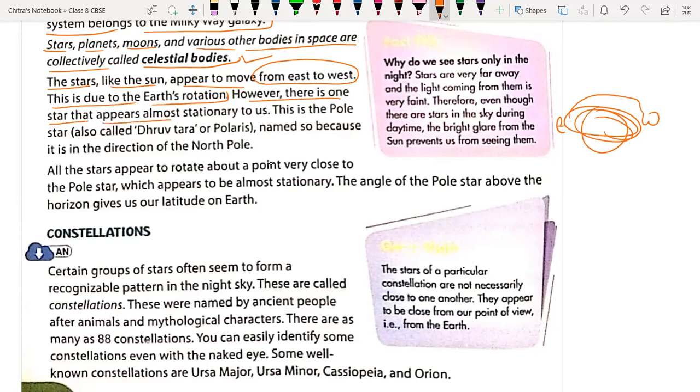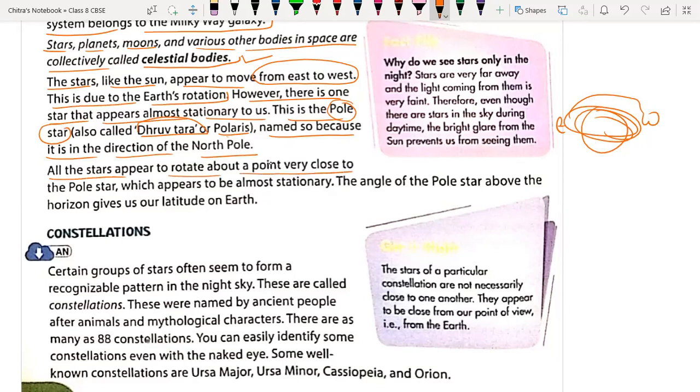However, there is one star that appears almost stationary to us. This is the polar star, also called Dhruv Tara in Hindi, or Polaris. It is named so because it shows the direction of the North Pole.